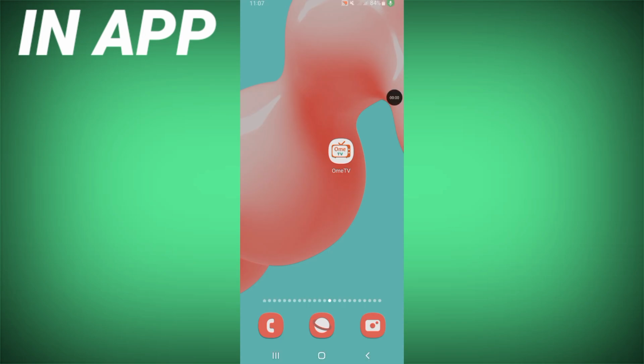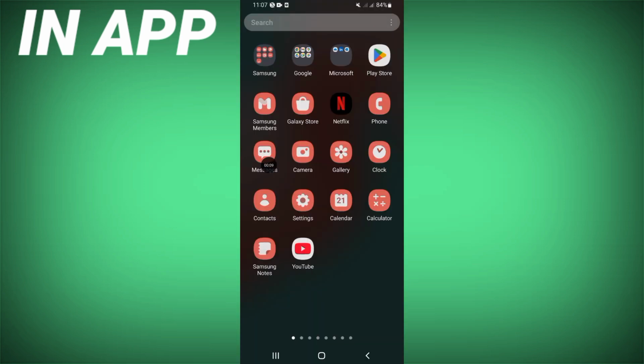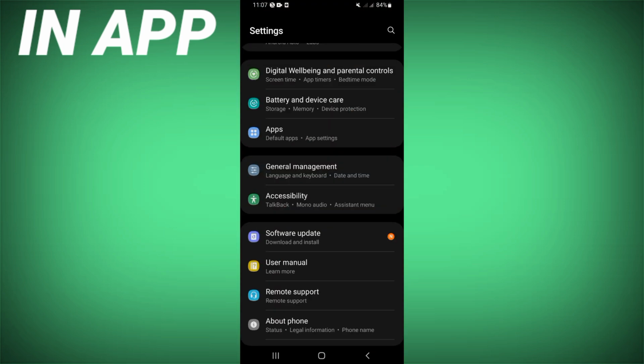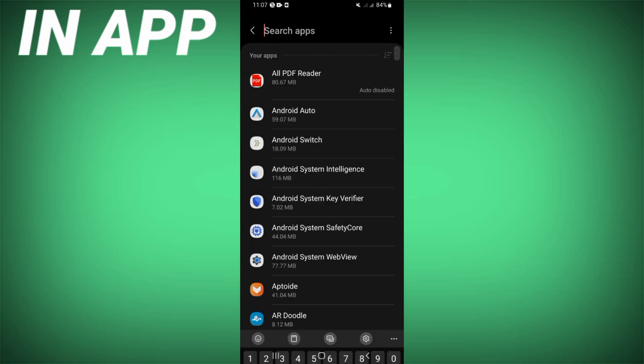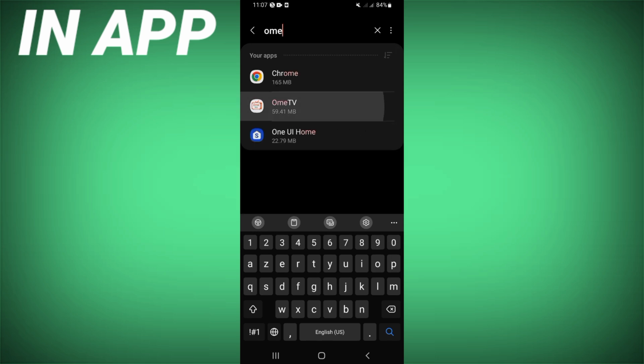So guys, today I will show you how to fix sound problem on OmeTV easy and quick. So if you want to fix this problem, just open first the settings of your device. And right now you just have to click on your apps option and search for OmeTV and click.